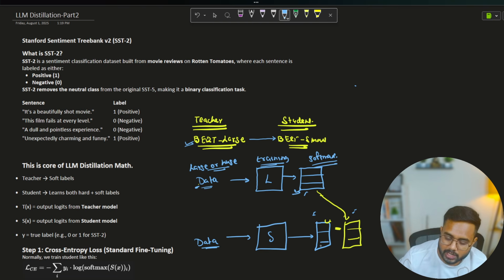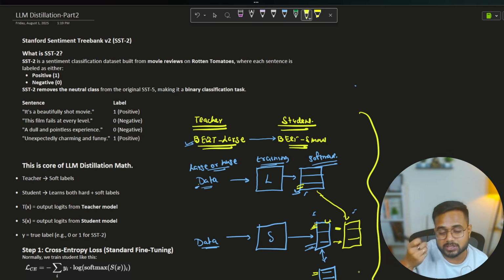Now we find one more type of loss, the regular cross entropy loss. Here is my predicted value, and we will also have the hard label, so between those also we figure out a loss. So these two losses we calculate. The first loss is between this softmax value and this softmax value, and another loss is between this softmax value and this hard value.